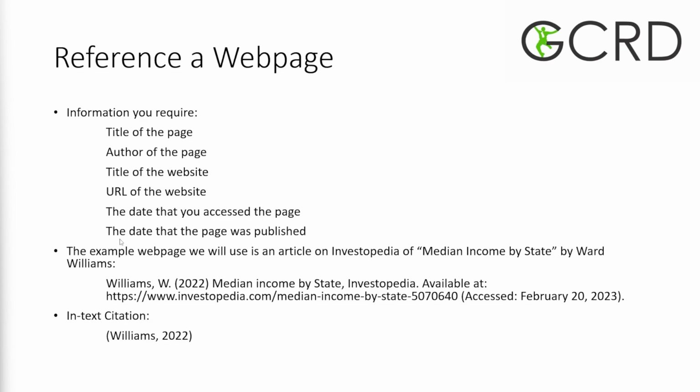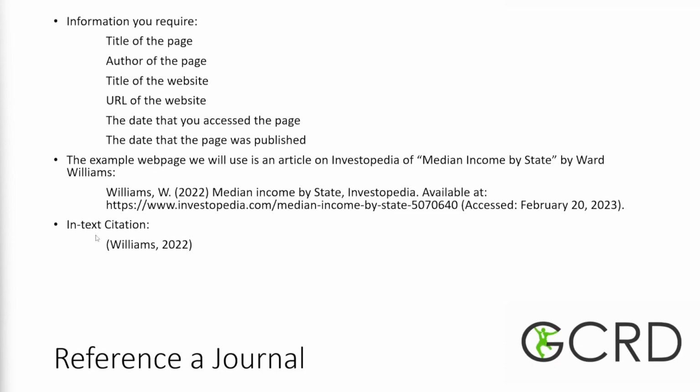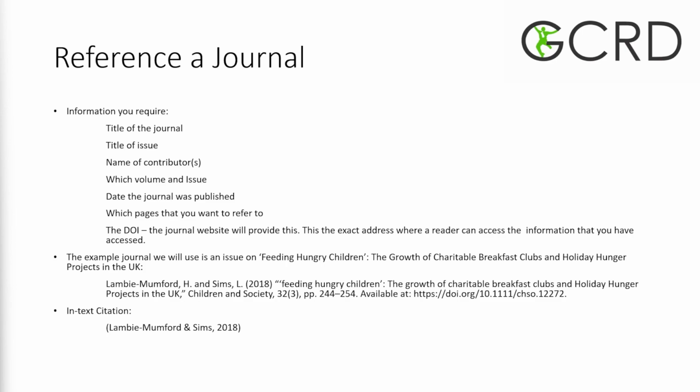So now we're going to be referencing a journal. So how to reference a journal. What you need is the title of the journal, the title of the issue, and the names of the contributors. You also need which volume and issue you want to refer to, the date that the journal was published, and which pages you want to refer to. And finally, you need the DOI. The DOI is basically an ISBN for journals.